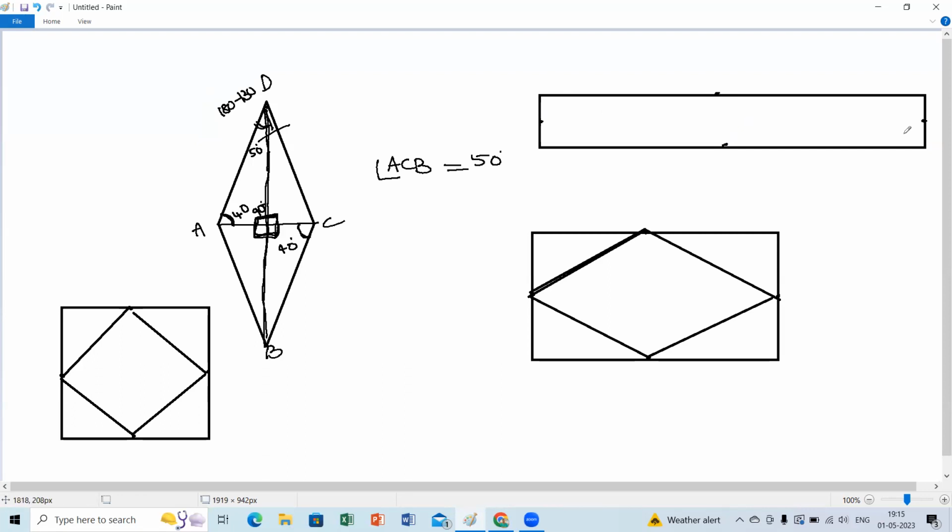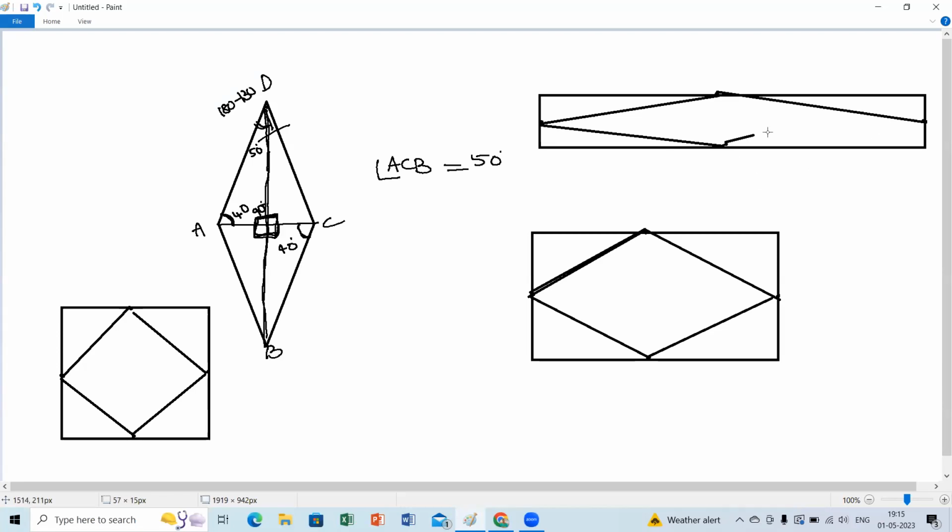If I join them, a rhombus means all sides are equal. Yes or no? Are all sides equal in the rhombus here? No, ma'am.